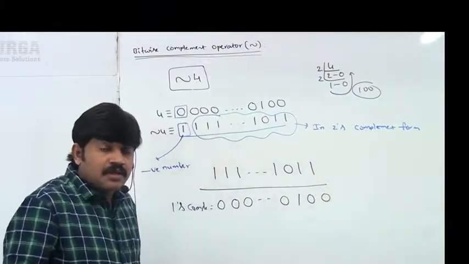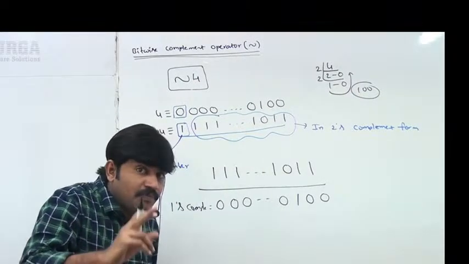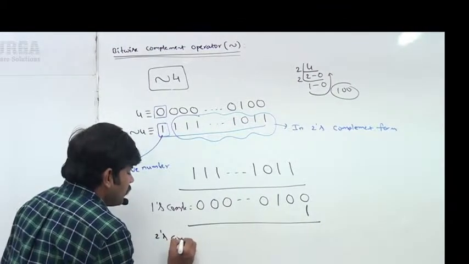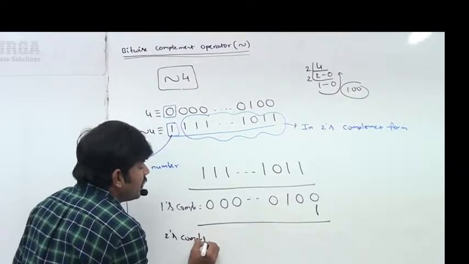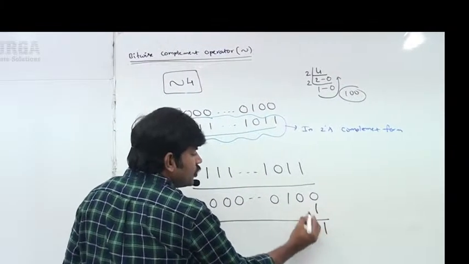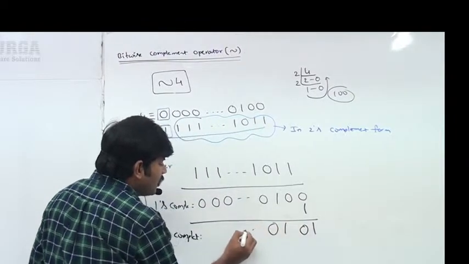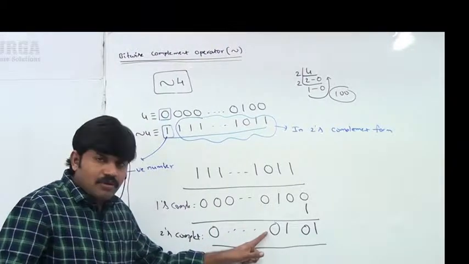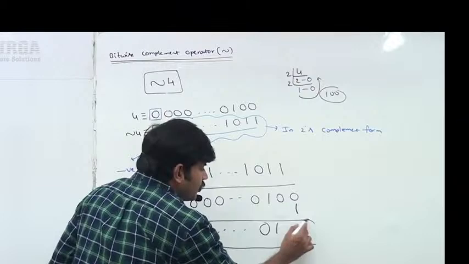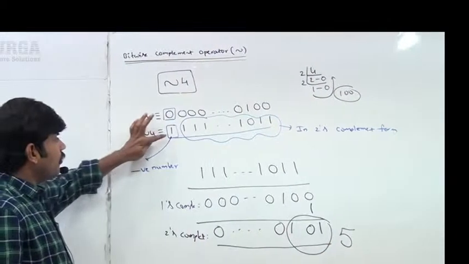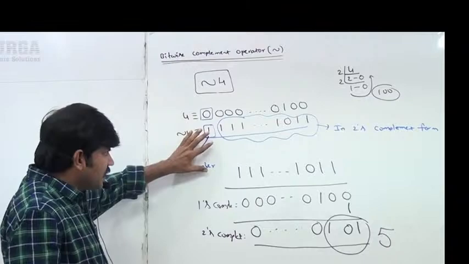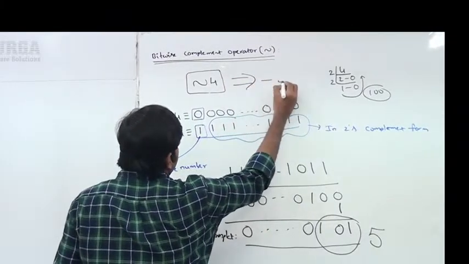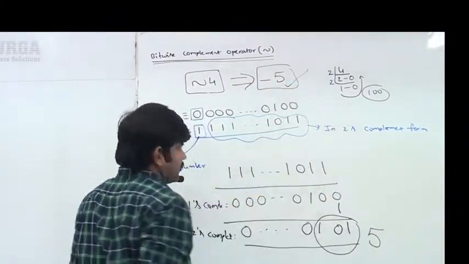Okay, 1's complement. If you add 1 to the 1's complement, now you will get the 2's complement. Sir, 0 plus 1 is 1, the remaining bits as they are: 0, 0, 0, 1, 0, 1. What about its value, sir? 1, 0, 1 means 5. It is a negative number and these bits represent 5. So the result we are going to get is minus 5 itself.